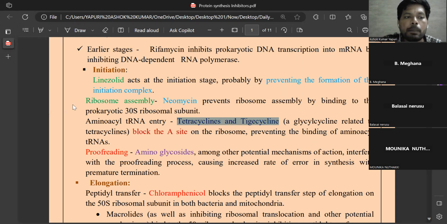So tetracyclines are binding directly to the A site of the ribosomal subunits.